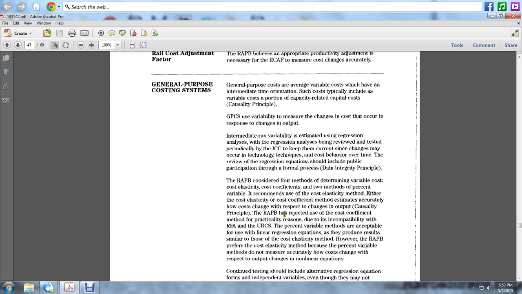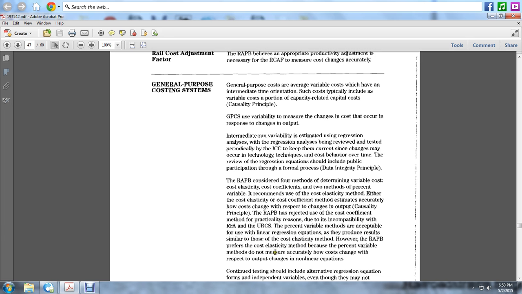Causality principle. The Railroad Accounting Principles Board has rejected the cost coefficient method for practical reasons, due to the incapability of the railroad Form R-1 and the URCS. The percent variable method is acceptable using linear regression equations, which produce results similar to those of the causality cost elasticity. However, the Board must test the cost elasticity method before using the percent variable.